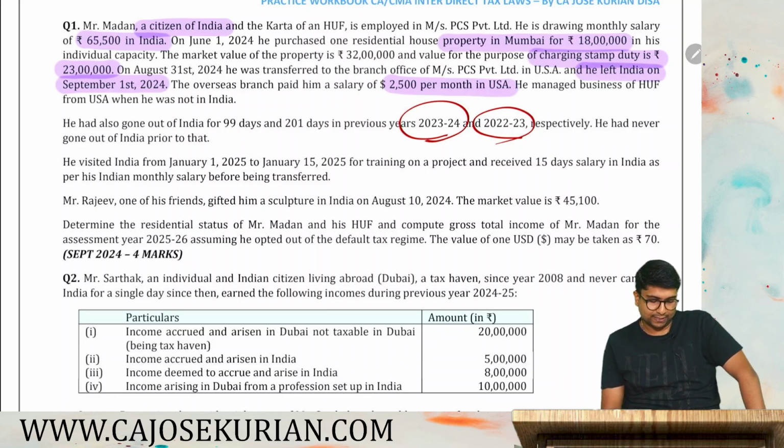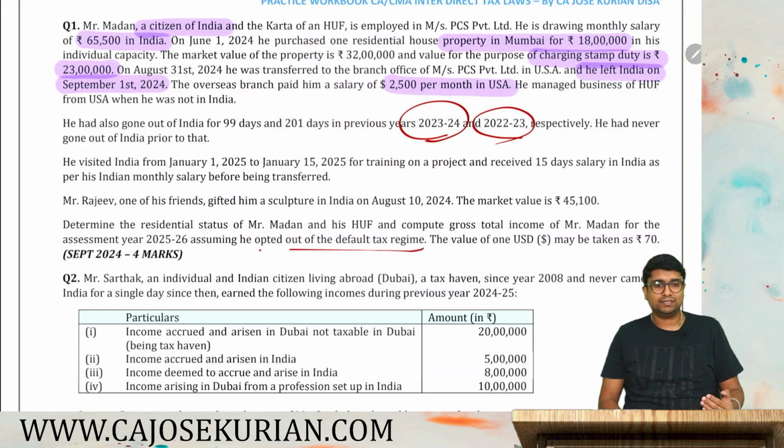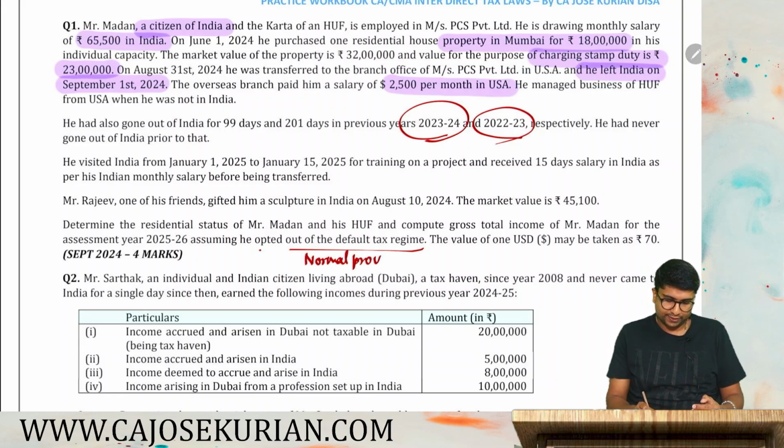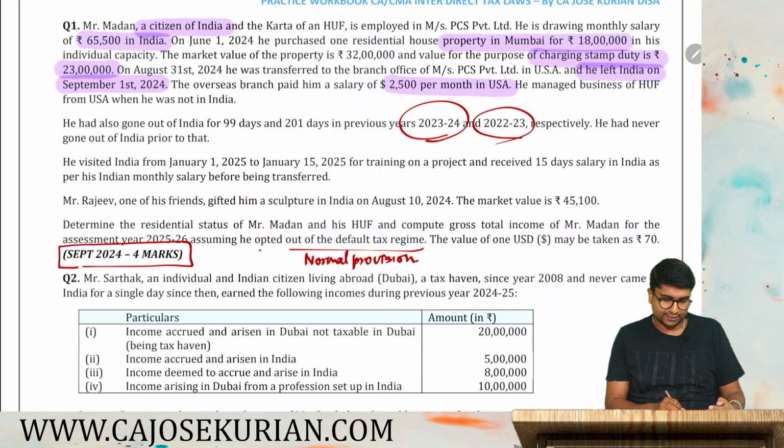Determine the residential status of Mr. Madan and his HUF. And compute the gross total income of Mr. Madan for the assessment year 25-26, assuming he opted out of default tax rate. So he has opted out of default tax regime, means he wants to pay taxes as per the normal provision. He has no plans to go for 115BAC. Value of $1 may be taken as 70 rupees. So this is actually a past exam question which was tested in September 2024,